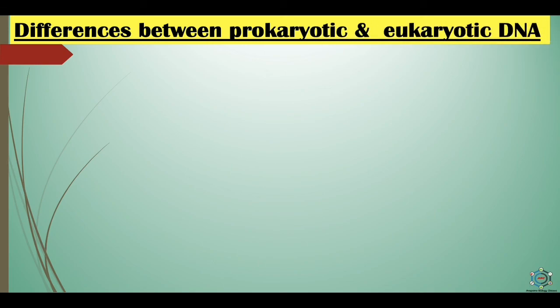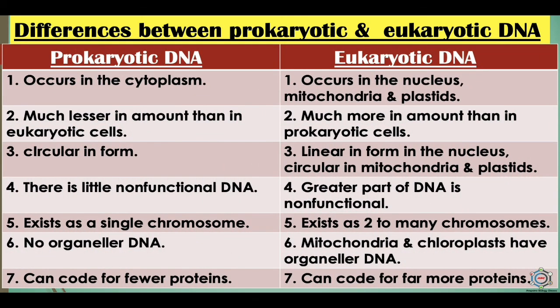Now, the difference between prokaryotic and eukaryotic DNA. Here you can see the main differences. Prokaryotic DNA occurs in the cytoplasm, while eukaryotic DNA occurs in the nucleus, mitochondria and plastids. Prokaryotic DNA is much lesser in amount than in eukaryotic cells, while eukaryotic DNA is much more in amount than in prokaryotic cells.